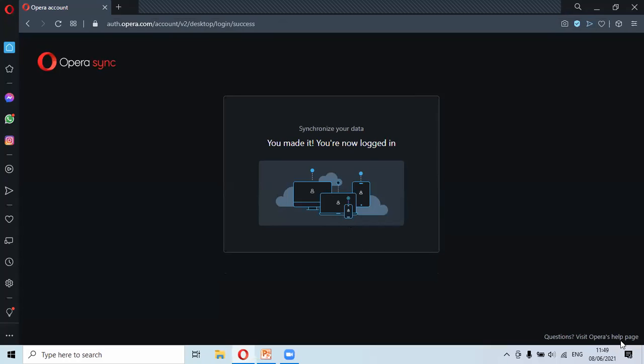This option I have never seen on other browsers like Chrome, Microsoft Edge, or Mozilla Firefox. This is, I can say, a very useful feature.